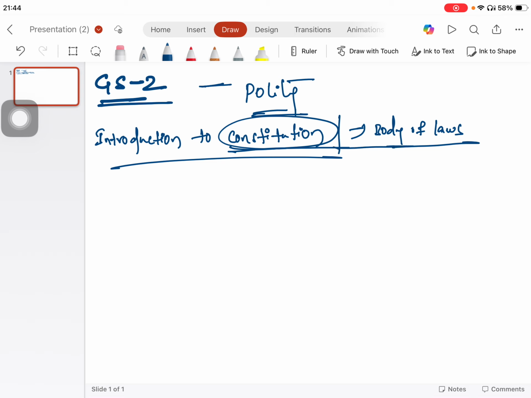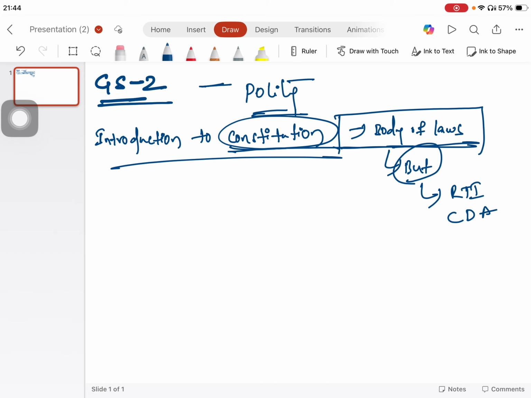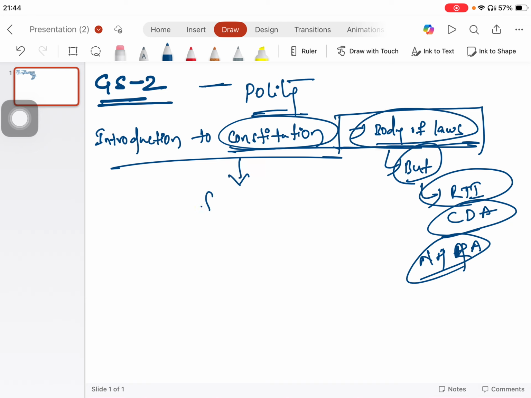The Constitution is famously described as a body of laws, but there are some laws which are outside the Constitution, like the RTI Act, the Consumer Dispute Act, and the Human Rights Act. These are outside the Constitution, so this is not a body of law. This is fundamental law.